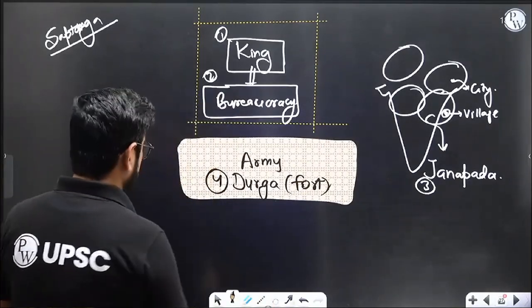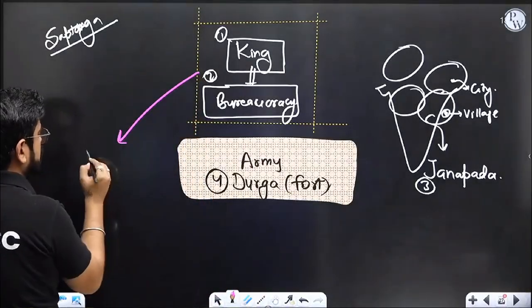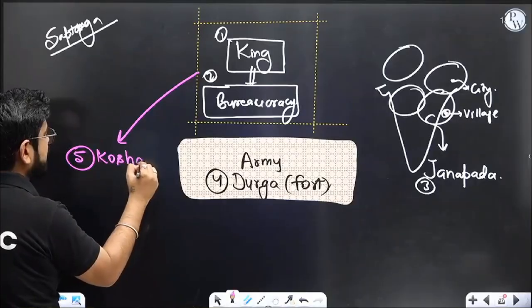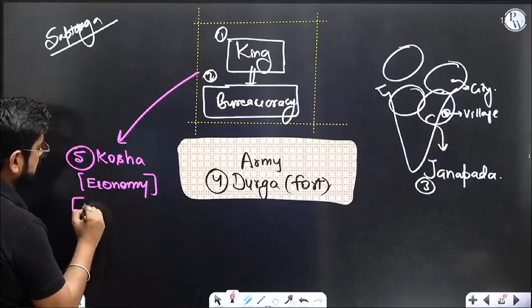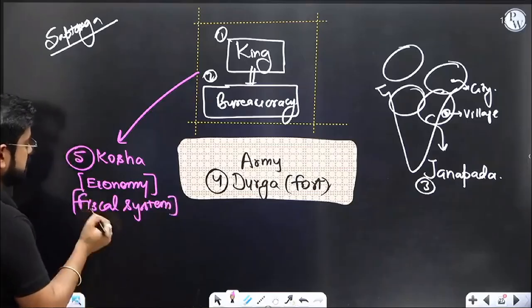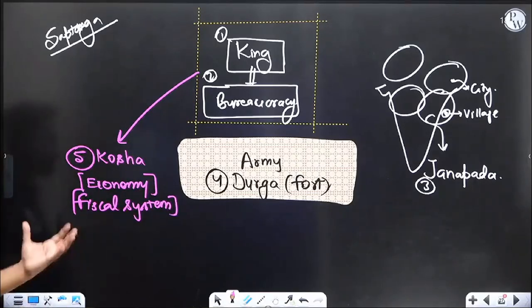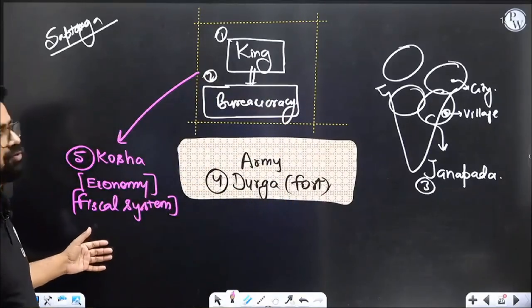Then we need a whole treasury, and that is the fifth part. Fifth is Kosh. Technically Kosh is nothing but the economy, or you can say the fiscal system, the revenue part. The economy of the state, the fiscal system of the king, or the revenue and expenditure of the king. The fifth important part is about Kosh, because for running this machinery, he needs money, he needs resources. So this is fifth.